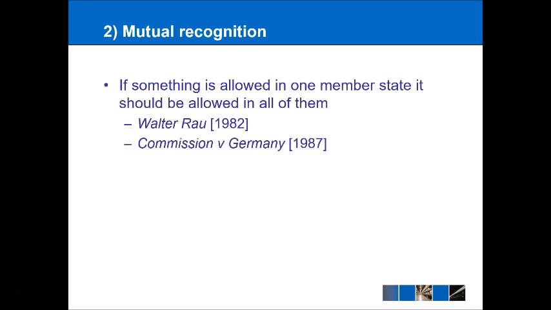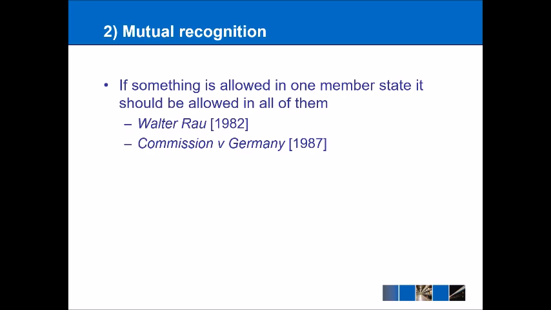It doesn't make sense that you could drink, say, for example, Stella Artois in France, but you wouldn't be allowed to drink it in Germany because it doesn't match up to the German ideal of what a perfect beer or a pure beer looks like or tastes like. So that rule was put aside when the Commission brought a case against Germany in 1987 under Article 258.